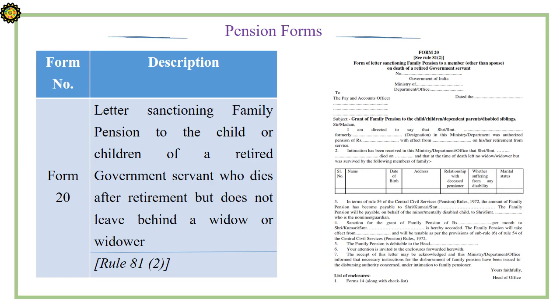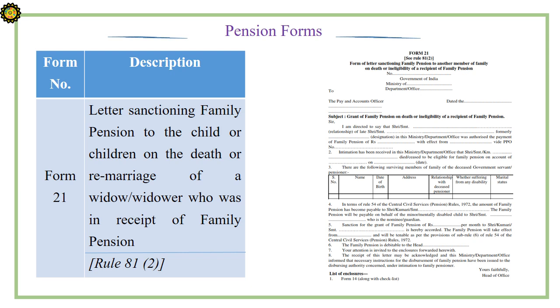Form 20. It is about a letter sanctioning family pension to the child or children of a retired government servant who dies after retirement but does not leave behind a widow or widower. Form 21. It is about a letter sanctioning family pension to the child or children on the death or remarriage of a widow or widower who was in receipt of family pension.